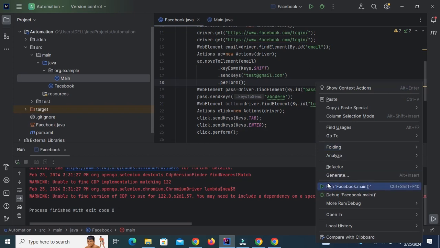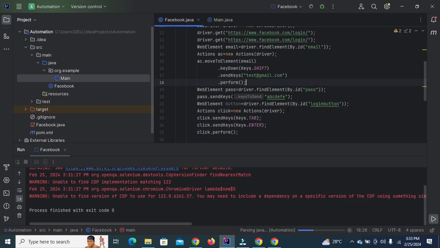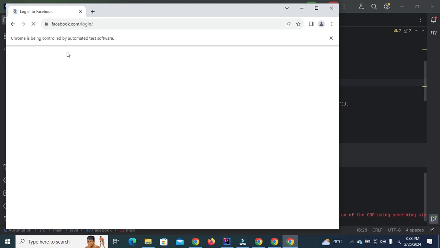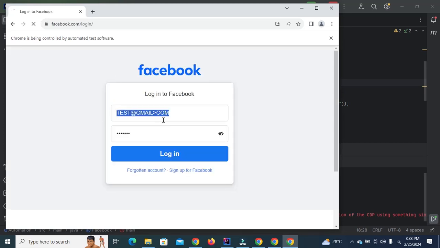In this scenario, first it will navigate to the Facebook login page, then enter the email in uppercase letters and enter the password. After entering the password, it will click on the login button. We entered an invalid email and password, so here you can view the wrong credentials message is showing.